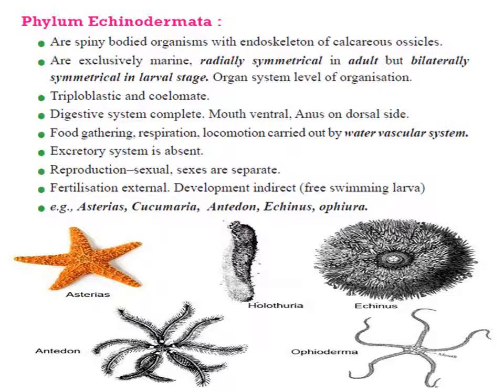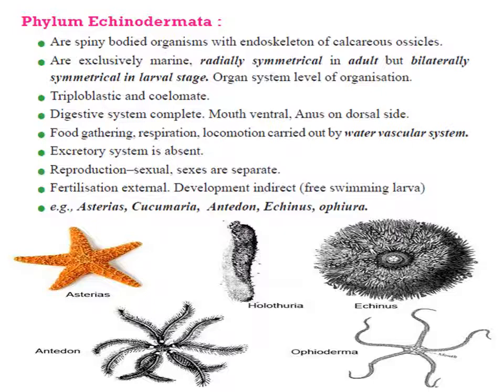They show organ system level of organization. They are triploblastic. The adults in this phylum show radial symmetry, and the larval stages show bilateral symmetry. So it is actually retrogressive development. The larval stage shows a more advanced type of symmetry than the adult one.